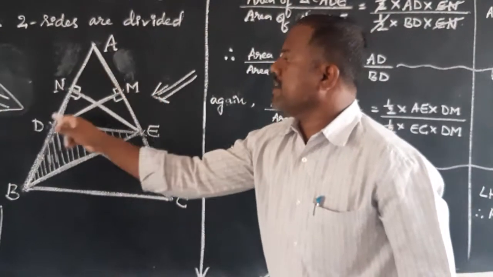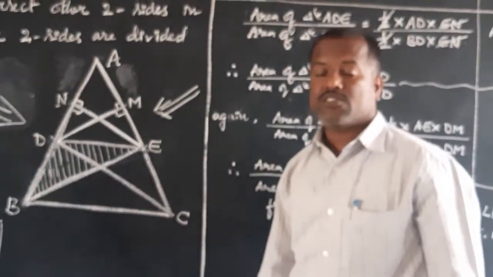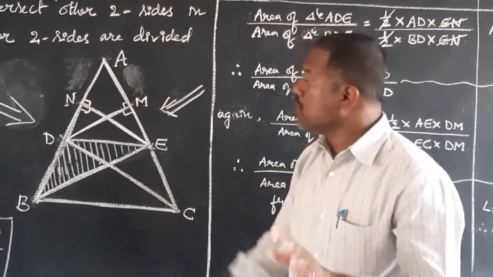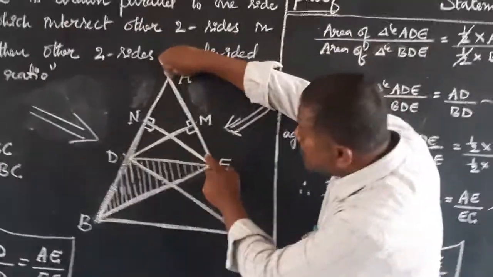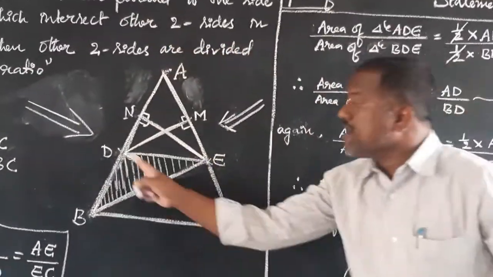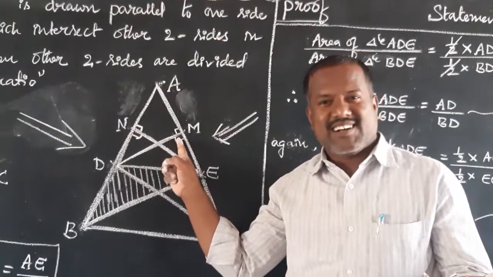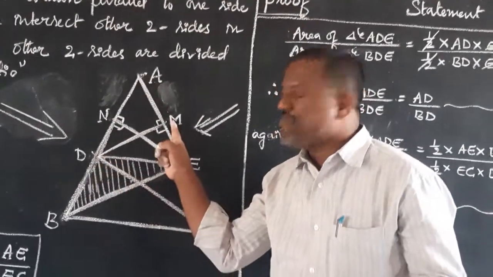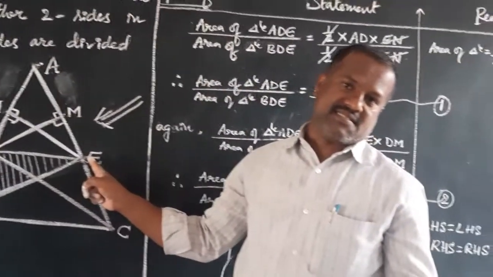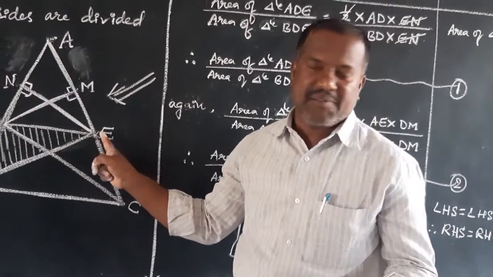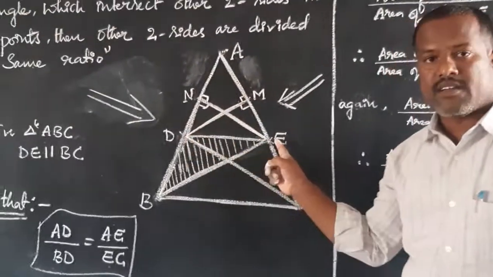Area of triangle ADE is equal to half into base. The base is AE. Why does the base become AE? Because DM is the height. Understand, children? If DM is the height, AE is the base. That's why area of triangle ADE.